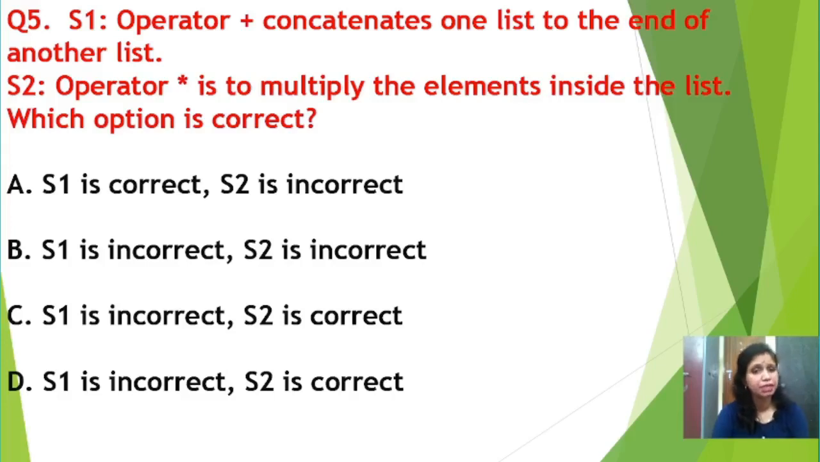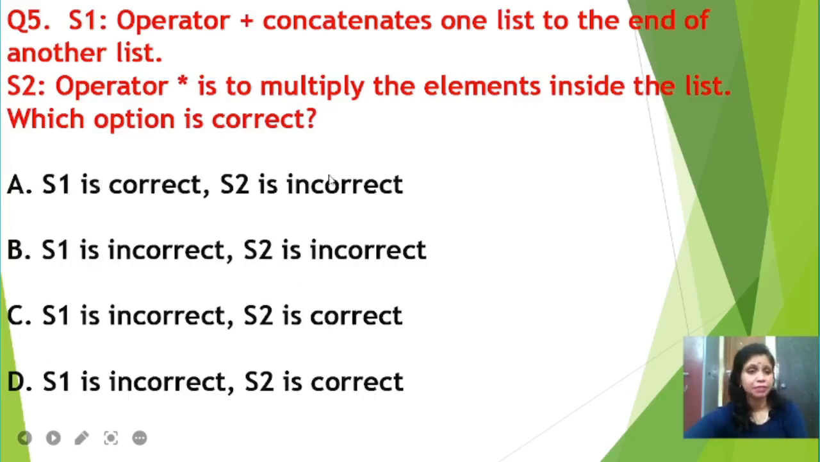So statement 1 is correct, statement 2 is not correct, right students? So which option is the valid option? Option A says statement 1 is correct, statement 2 is incorrect. Yes, this is the valid option. Option B says statement 1 is incorrect, statement 2 is incorrect, that means both the statements are incorrect. No. Option C also not, option D also not. So our option is statement 1 is correct and statement 2 is incorrect, right?